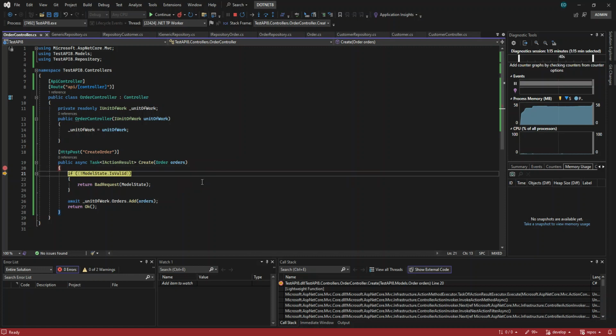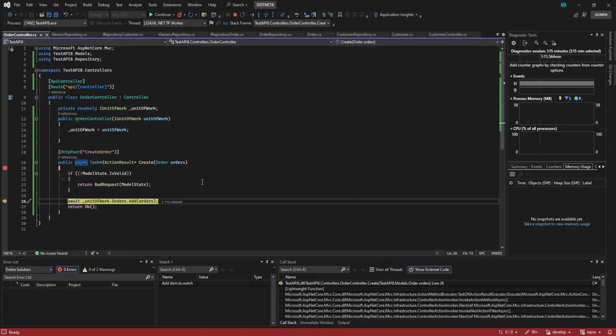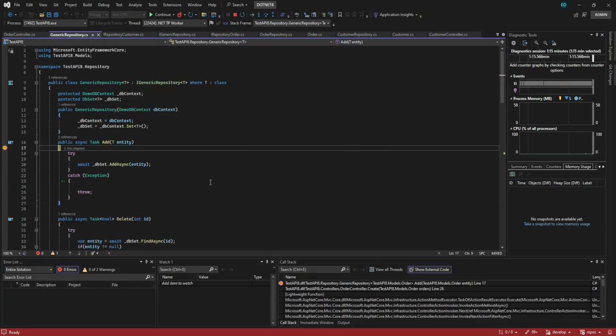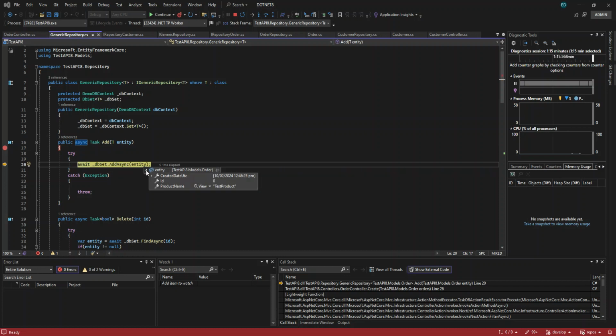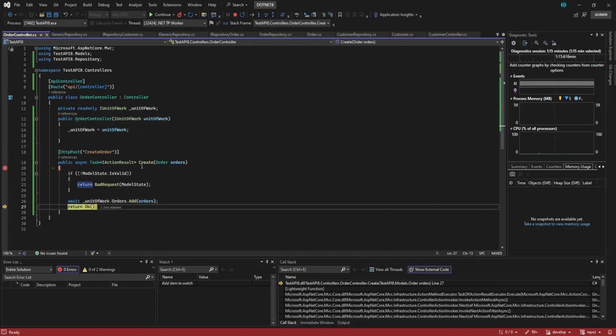Okay. So we debug and then we step through. We go to the generic repository, and this is generic. We are adding here, the entity is the order, right? So we get our data here and then we just continue, and it visits the add async with the entity, like that. So yeah, we're done.